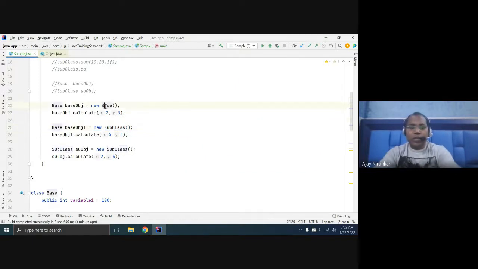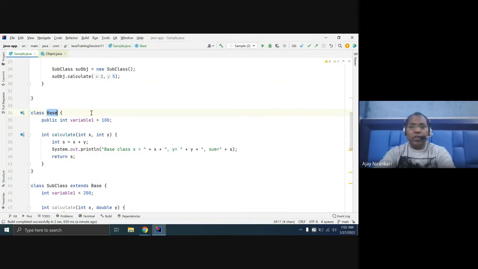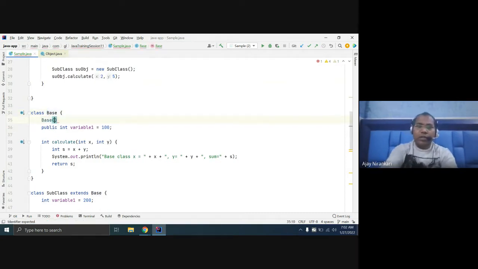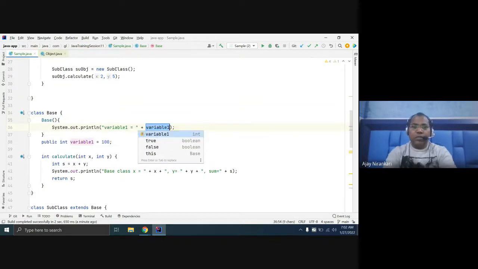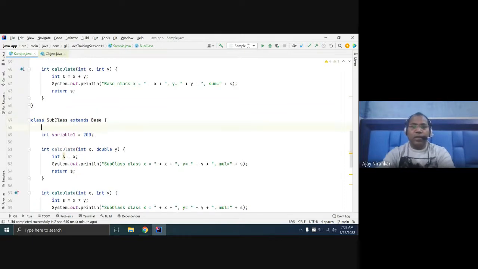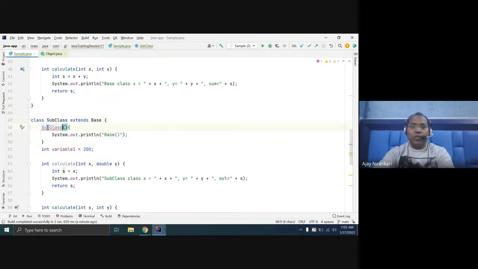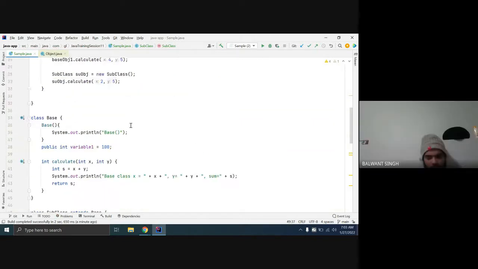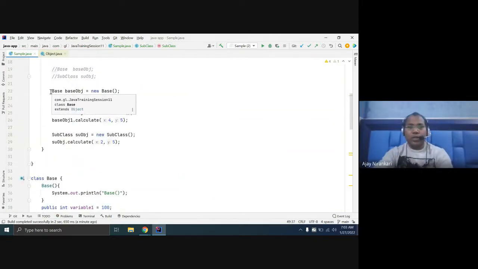Let's just write a constructor here. Whenever you create it, the constructor is invoked. Let's write System.out: base class constructor. Similarly, let's create a subclass constructor here. I just commented out everything.